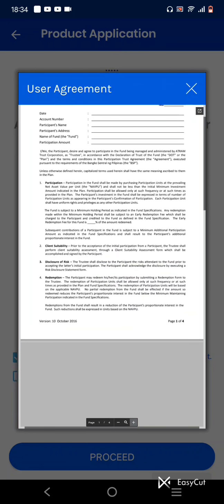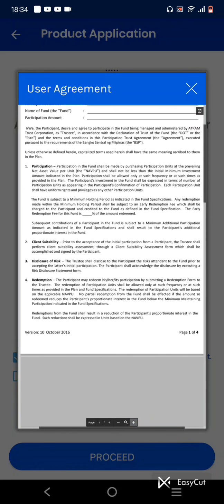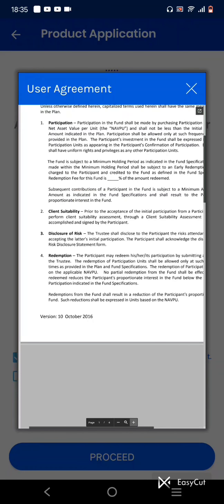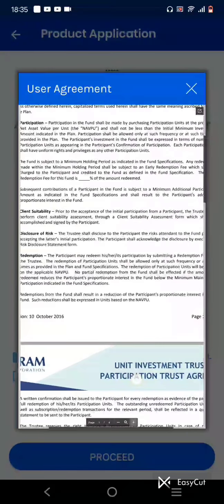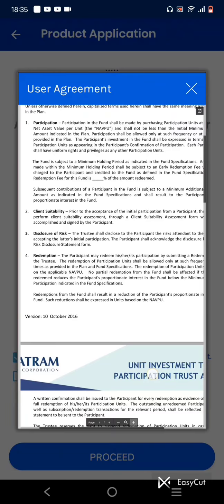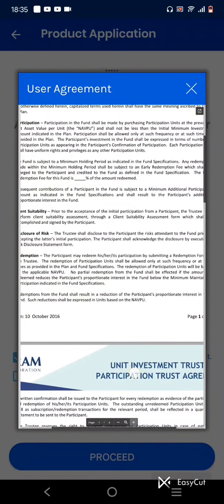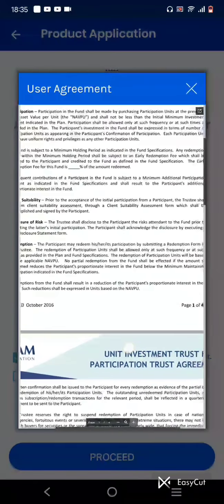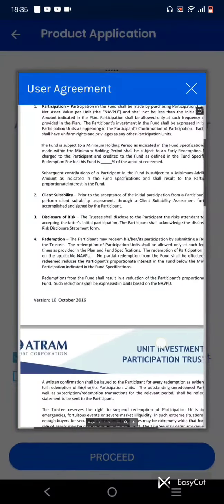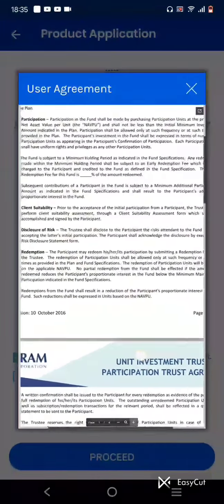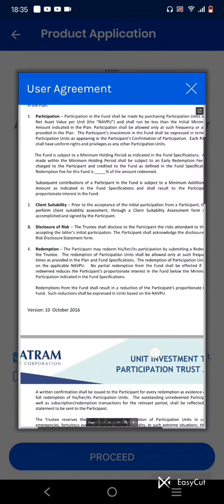We are in number 4. Fourth term. Here, talking about the redemption of participation units, which will be based on the net asset value per unit. So it is based on the NAV. No partial redemption from the fund shall be effected if the amount so reduces the participant's proportionate interest in the fund below the minimum maintaining participation indicated in the fund specification.